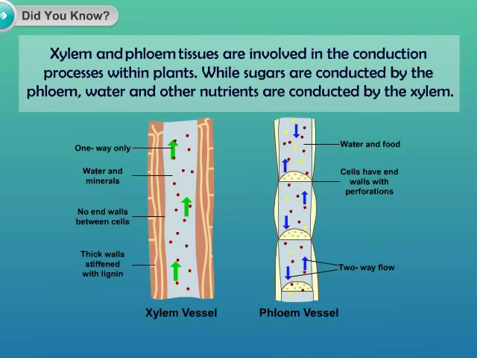Did you know? Xylem and phloem tissues are involved in the conduction processes within plants. While sugars are conducted by the phloem, water and other nutrients are conducted by the xylem.